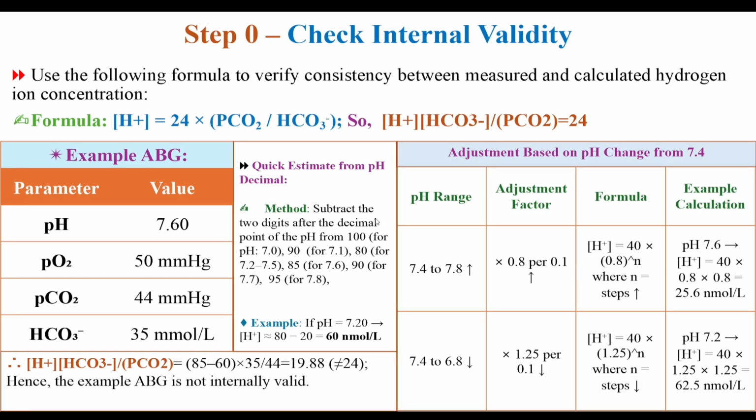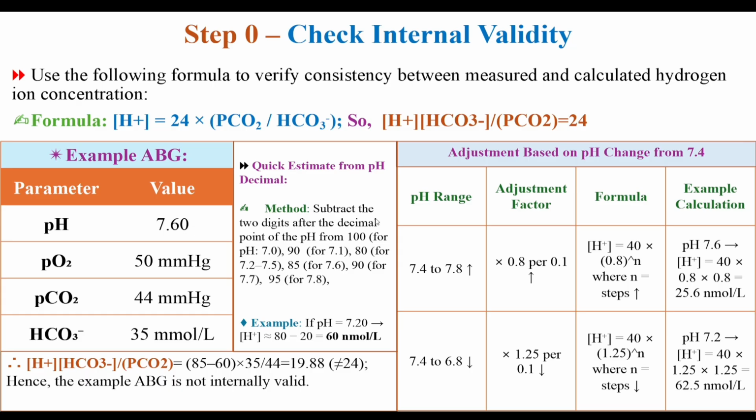Before you analyze, validate first. Is this ABG internally consistent, or should we accept this ABG? So use this simple rule of thumb. Hydrogen ion concentration is equal to 24 times PaCO2 divided by bicarbonate concentration. If the numbers do not make sense, the sample might be wrong. Never base a diagnosis on faulty data.